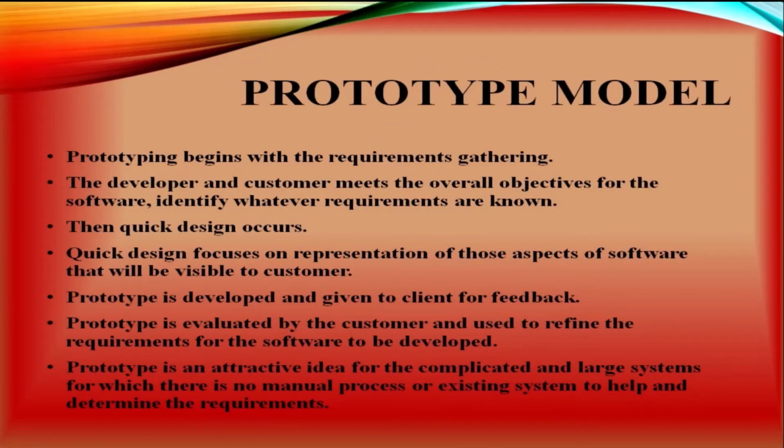The prototype model begins with requirements gathering. The developer and customer meet to define the overall objectives for the software and identify whatever requirements are known. Then the quick design occurs. The quick design focuses on the representation of those aspects of the system or software that will be visible to the customer. A prototype is developed and given to the client for feedback. The prototype is evaluated by the customer and used to refine the requirements for the software to be developed.